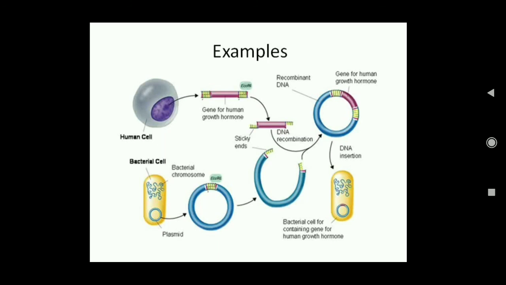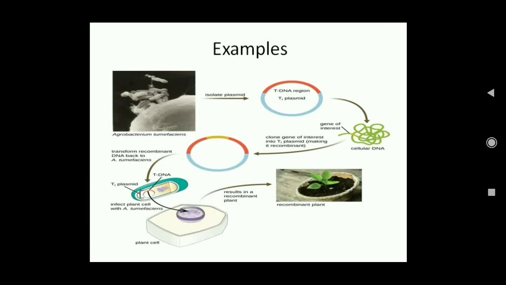Now let us see an example in the case of plants. As I told you, the most common plasmid used here is the Ti plasmid, and this belongs to the bacterium Agrobacterium tumefaciens. So here also this Ti plasmid is isolated. This is the foreign gene that has to be inserted into the plant. So this gene is also isolated. Then this is inserted in this plasmid.